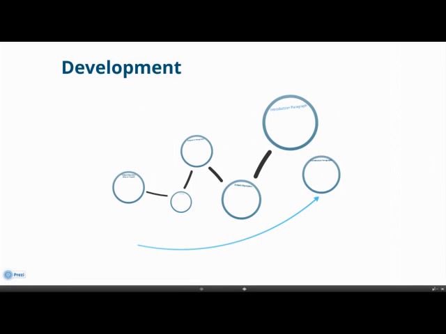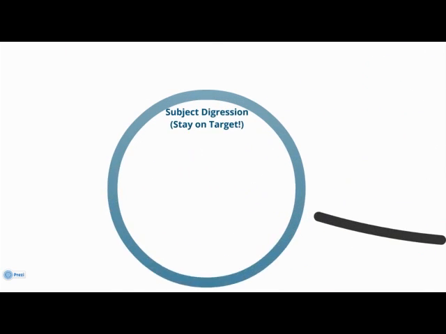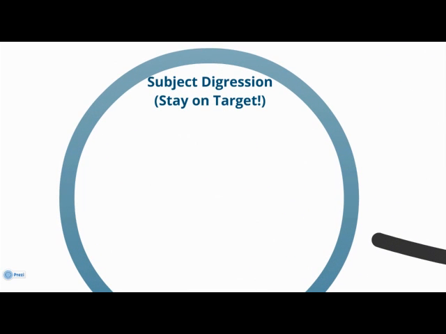This lesson will focus on paragraph and essay development. It will teach you how to maintain your focus and organize your paper in a way that best expresses your ideas. Subject digression is among the most detrimental errors in essay and paragraph development. Digression is a loss of focus from what is important.